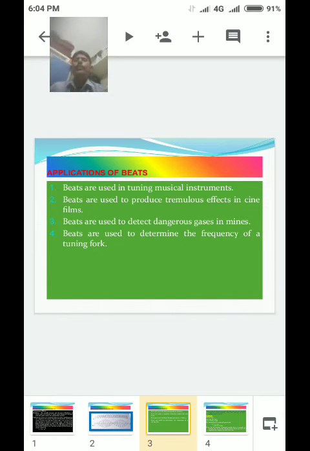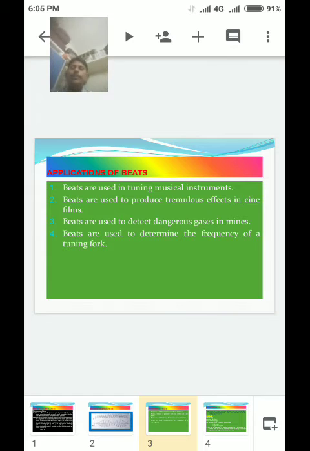Beats are used in tuning musical instruments, for example veena, guitar, harmonium. Second, beats are used to produce tremulous effects in cine films, for example sounds, DJ sounds, songs, fight scenes, etc.